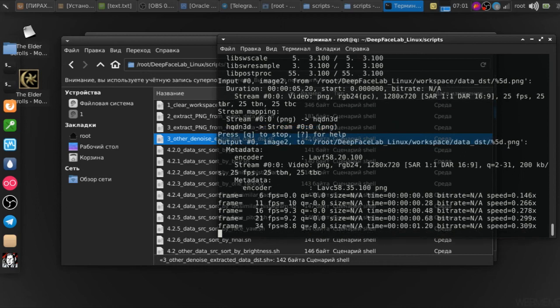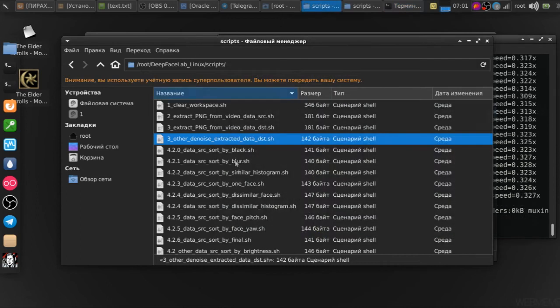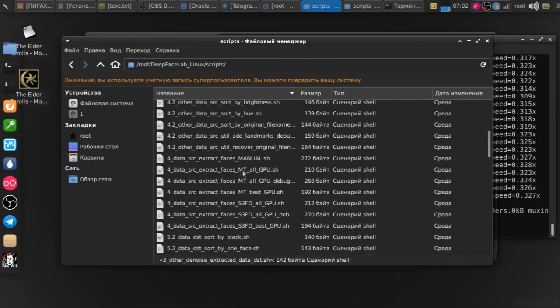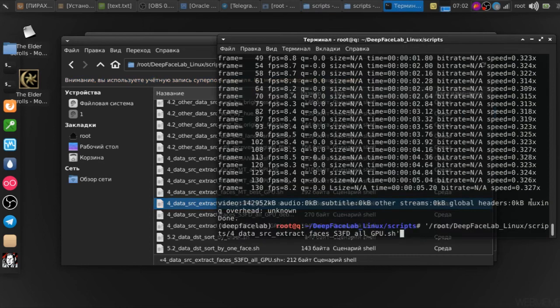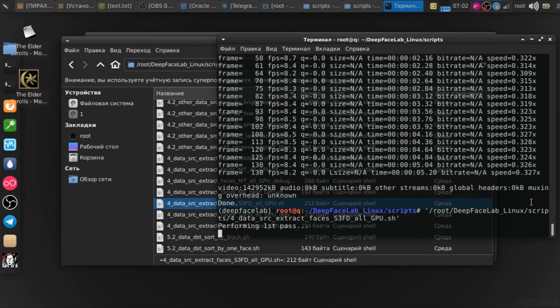Our next step will be to highlight the faces directly on the image. This is done using scripts number 4. There are many algorithms here, and the output images can be different. Which one you need depends on which video you are using. Everything is very individual, and it is necessary to try and make mistakes. I personally will use the algorithm with 3D.